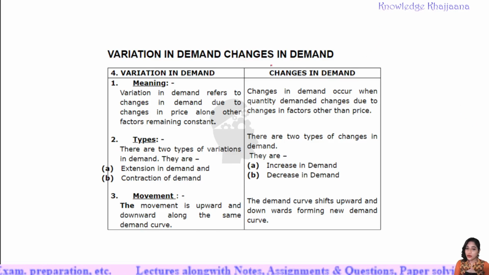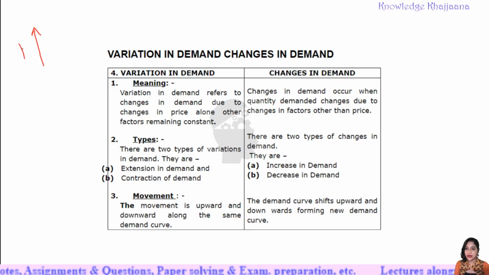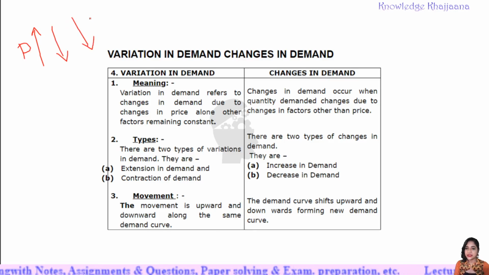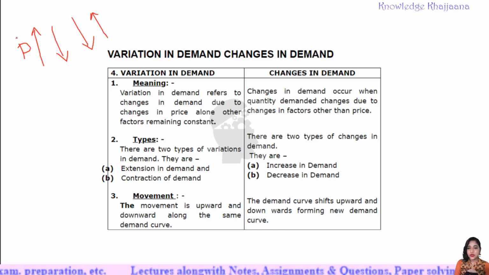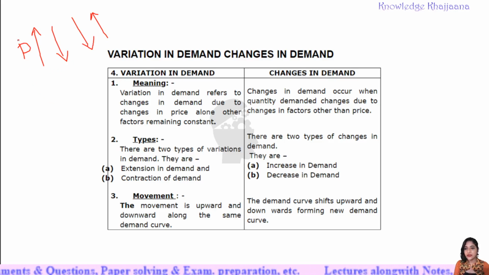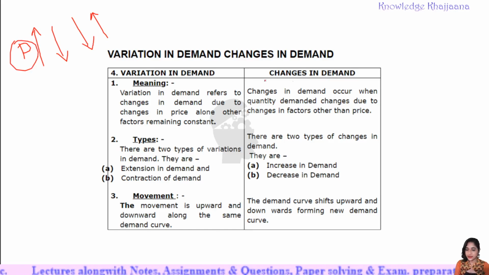Now, what are we going to learn today? See, when demand changes, so far we have learned, according to Alfred Marshall, when there is change in price, the demand changes. If there is increase in the price, there is decrease in the demand, and with the decrease in the price, there is increase in the demand. So according to Alfred Marshall, he assumes all the factors are remaining constant, then only the demand changes. Which factor does he consider? Price. He considers only the price factor.